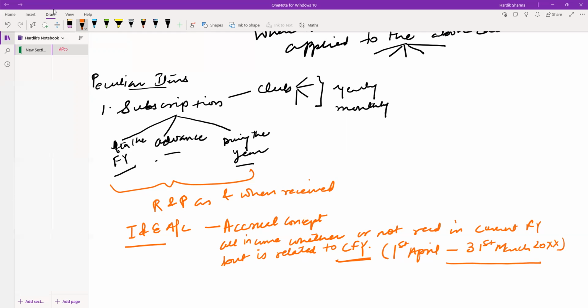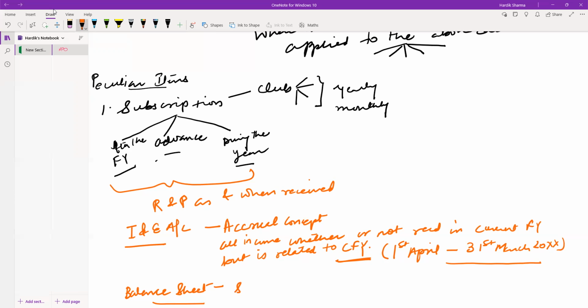Similarly, balance sheet. What's the role of balance sheet? See, when we are recording on an accrual concept in income and expenditure account, sometimes we have not received some amount, right? So when we have not received, we are accounting in income and expenditure account. So we will write it on our asset side.